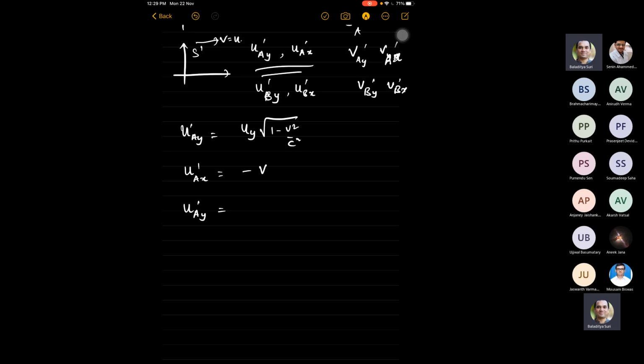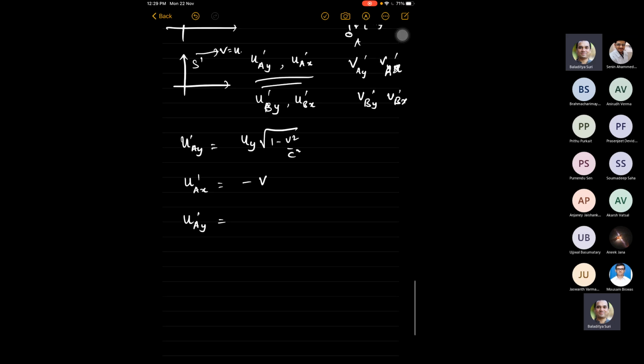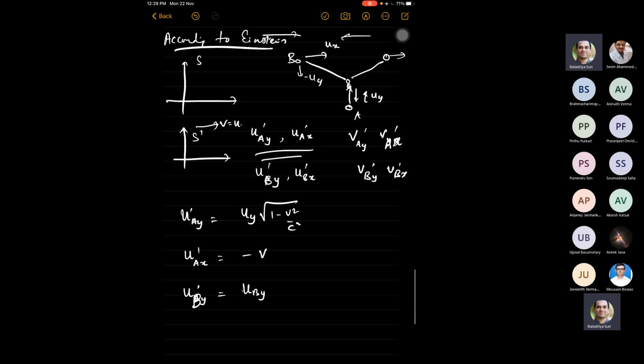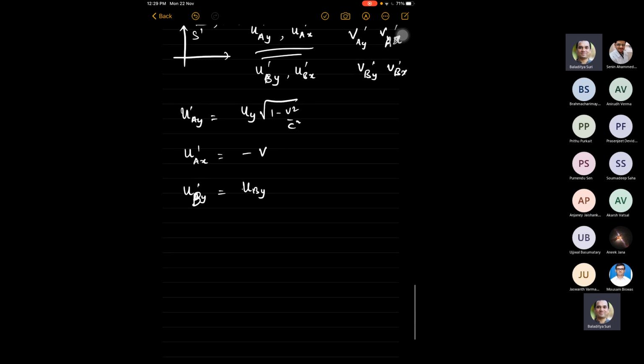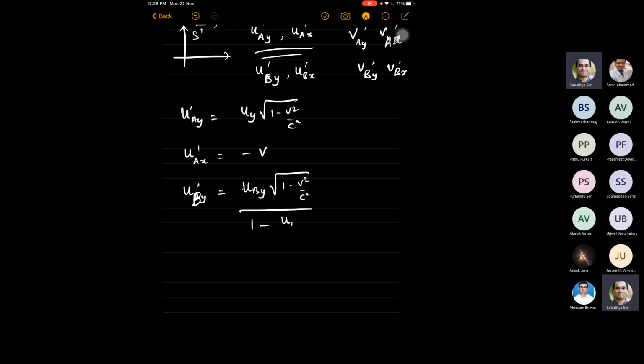And what about uay prime? Now, what about uby prime, for the B particle? The B particle is moving with respect to the x direction. So uby prime will be uby, whatever the component of uby is, which is basically minus uy, times square root of 1 minus v squared by c squared divided by 1 minus ubx v by c squared.